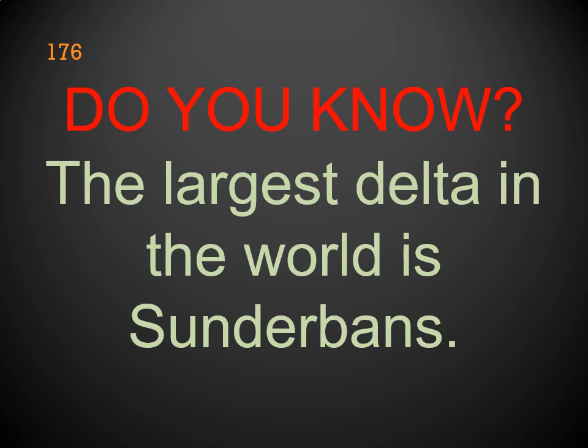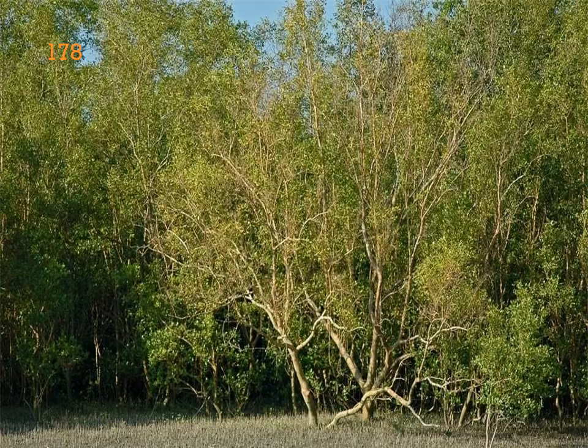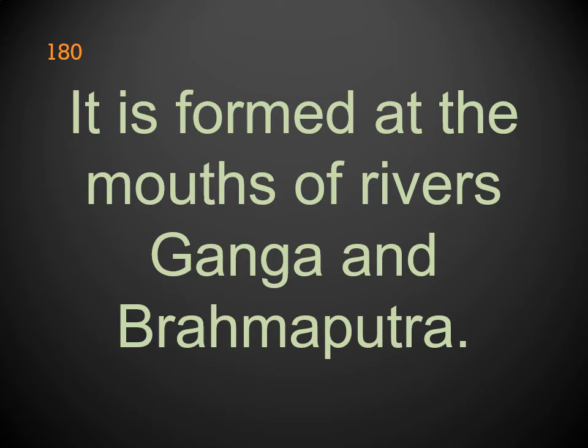Do you know what the largest delta in the world is? Yes, the Sundarbans delta. Where is the Sundarbans delta located? In India and Bangladesh, especially in West Bengal and Bangladesh. Images of the Sundarbans delta. One more image of the Sundarbans delta. It is formed at the mouths of the rivers Ganga and Brahmaputra.